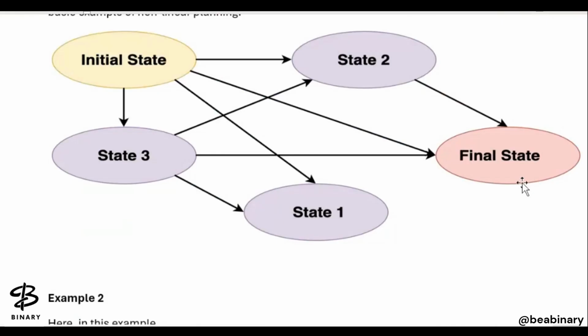अगर हम लीनियर प्लानिंग की बात करेंगे तो लीनियर प्लानिंग में क्या होगा, what we will talk about in the linear planning. लीनियर प्लानिंग में it will be easier in these because one by one in the sequence we will talk about the state 1, then state 2, then state 3, then the final state. But here all possible outcomes have been analyzed. That's why this graph is more complex as compared to the linear planning.